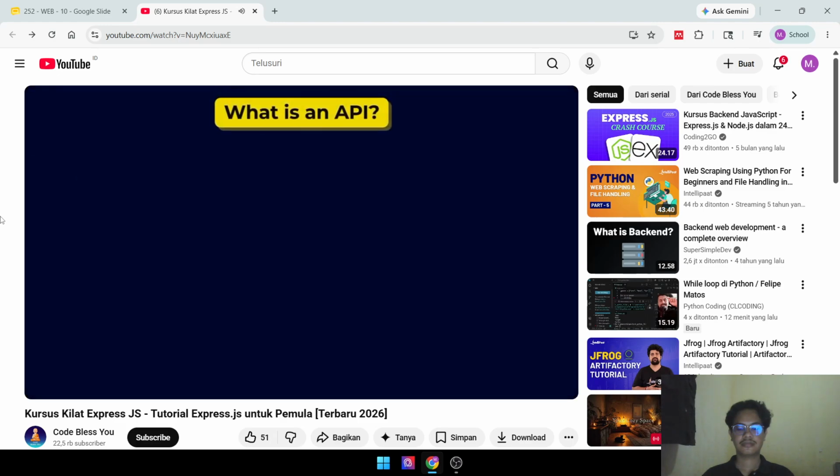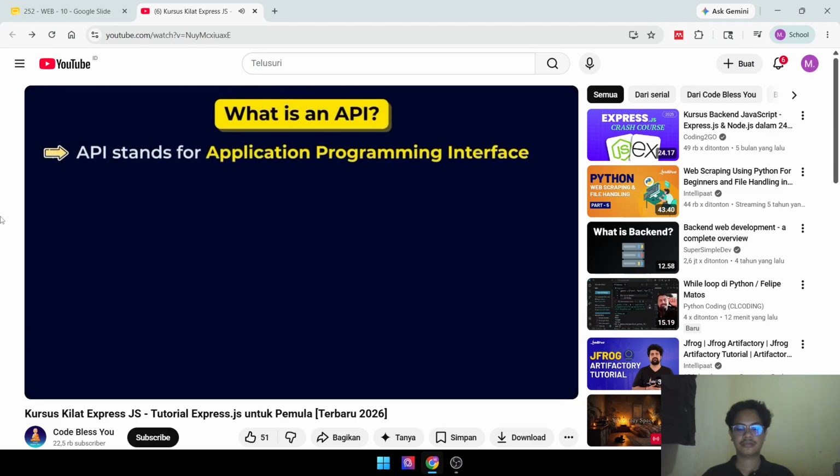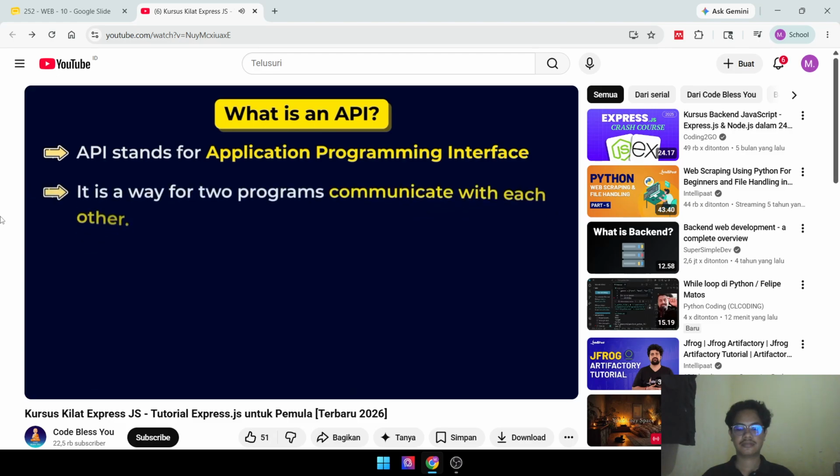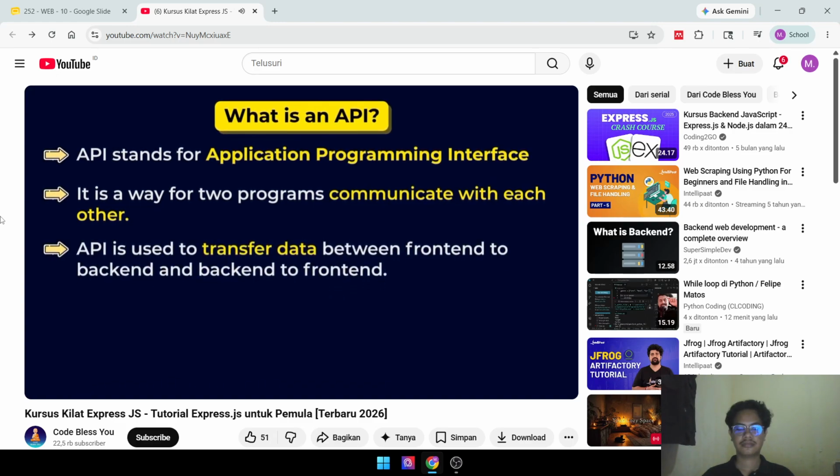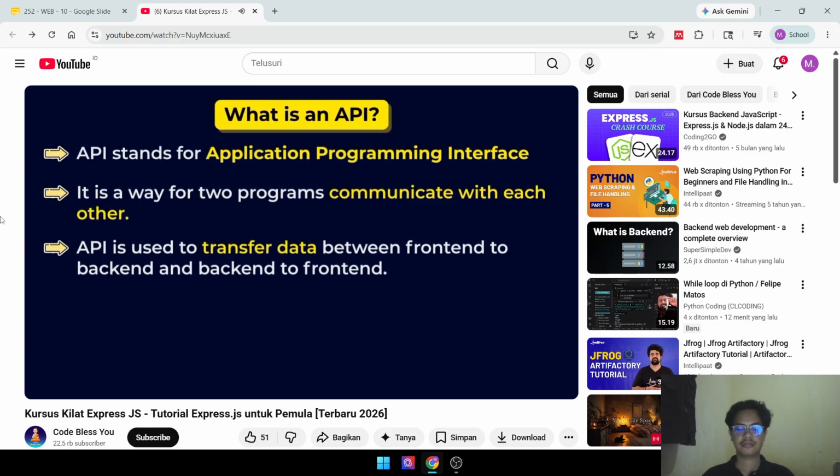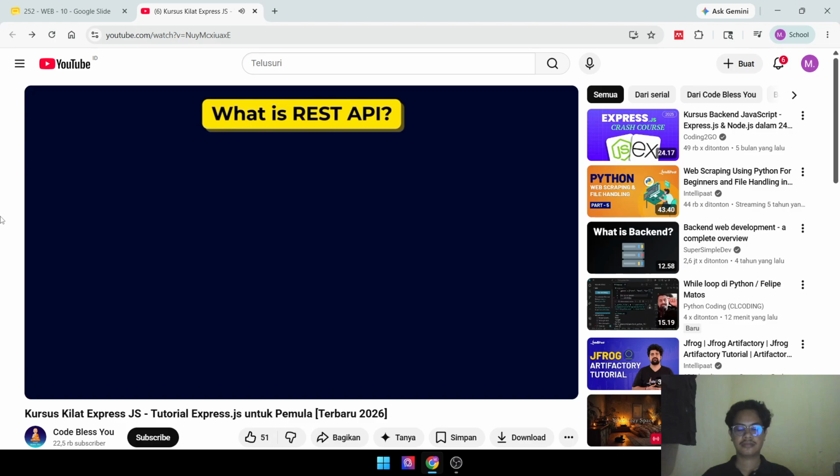Now, as we know, API stands for Application Programming Interface, and it is the way for two programs to communicate with each other. In simple words, API is used to transfer data between frontend and backend and backend and frontend. We already know that, right? Now you might ask, what is REST API?